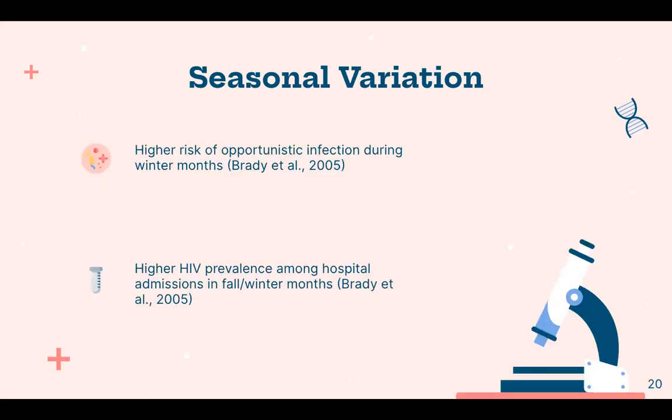In terms of seasonal variation, HIV infected individuals have a higher risk of opportunistic infections during winter months, according to a National Institutes of Health article. This study found a higher prevalence of HIV among hospital admissions in fall and winter months, with patients having a 3 times higher adjusted odds of infection.